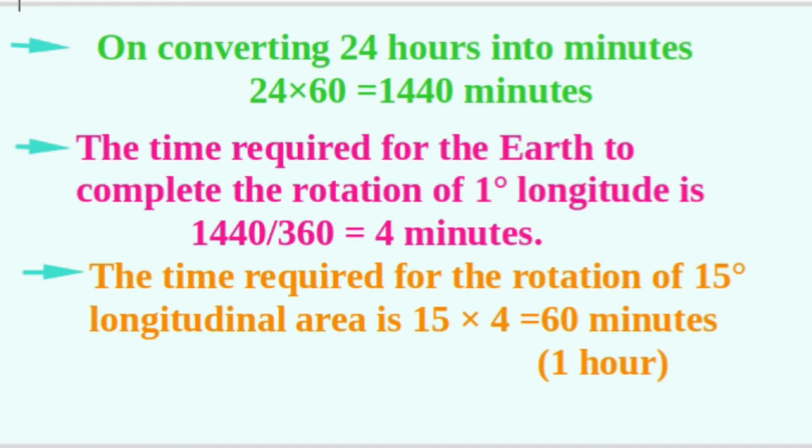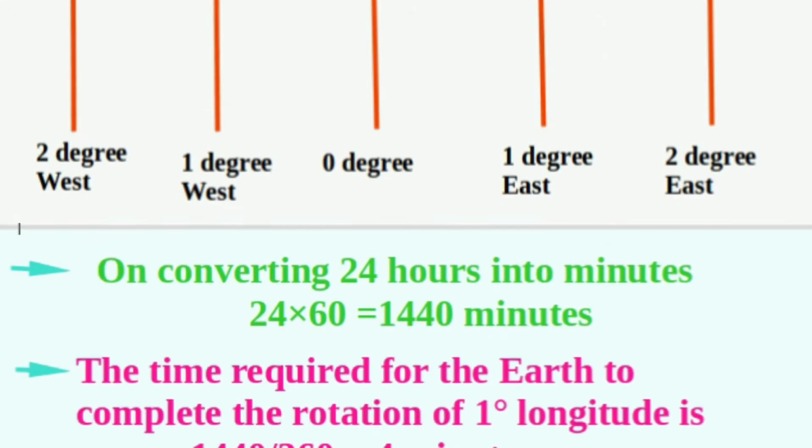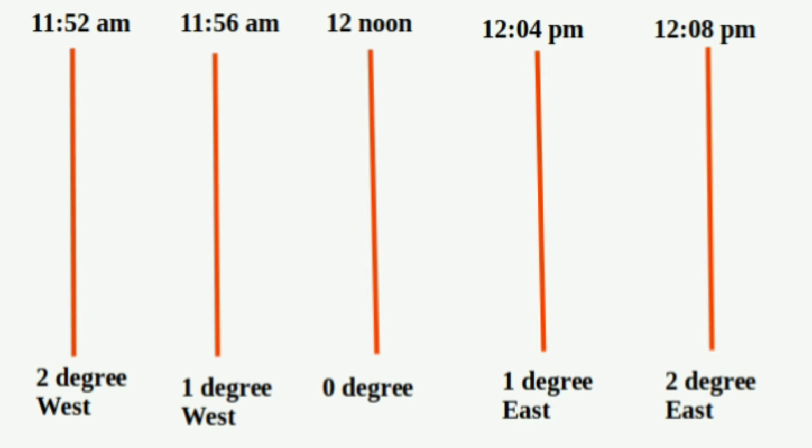That is, 1440 divided by 360 is equal to 4 minutes. Therefore, the time required for the rotation of 15 degree longitudinal area is 60 minutes. That is 15 into 4 is equal to 60 minutes or 1 hour. In other words, 15 degree longitudinal area of the earth passes by the sun within a period of 1 hour.